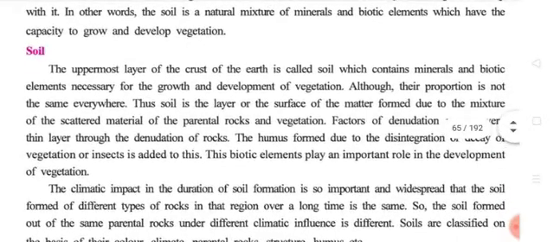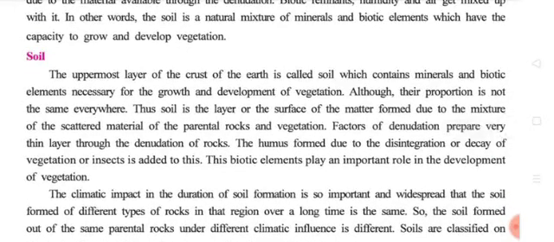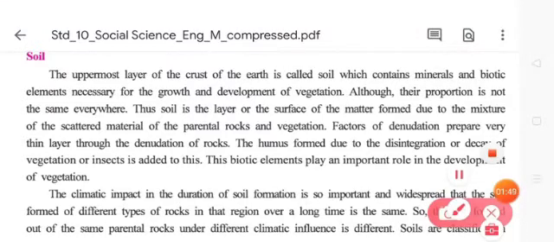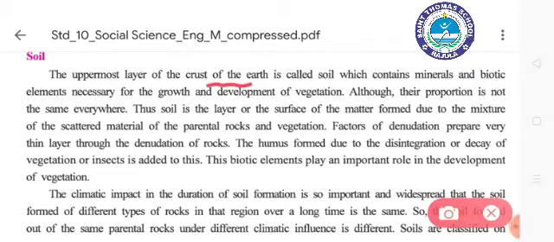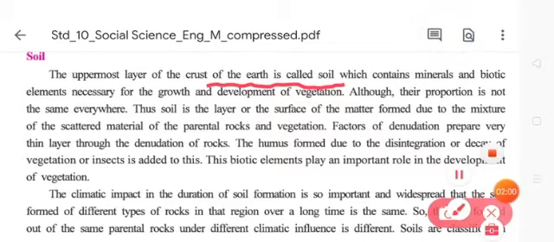What is soil? The uppermost layer of the crust of the earth is called soil. Underline that one. The uppermost layer of the crust of the earth is called soil, which contains what things? Minerals and biotic elements necessary for the growth and development of vegetation.